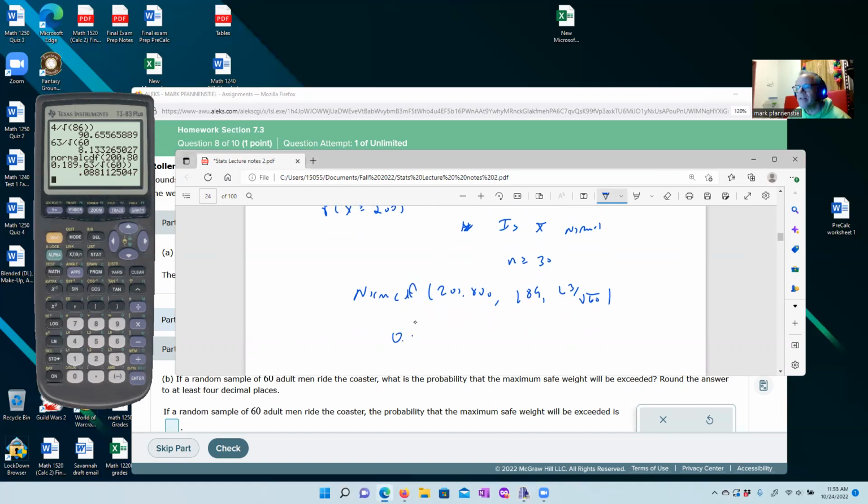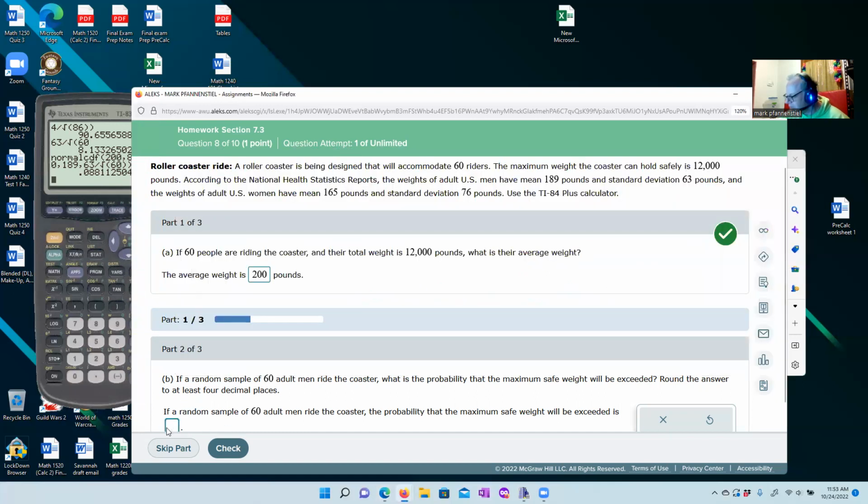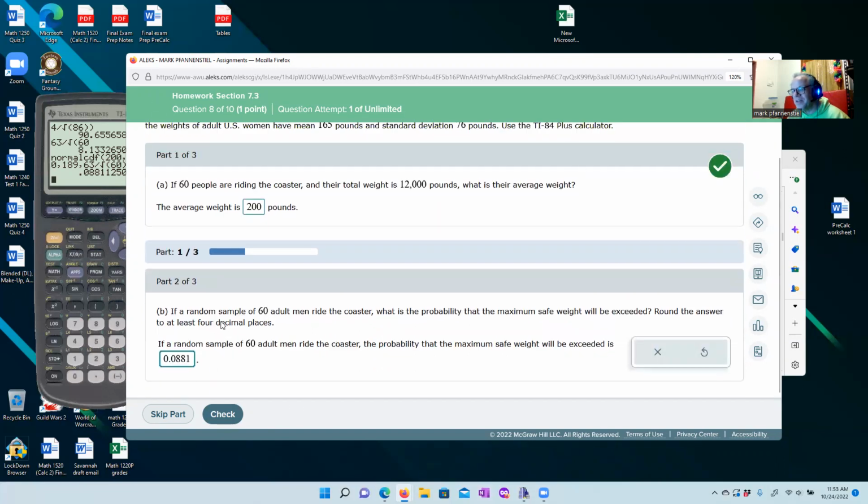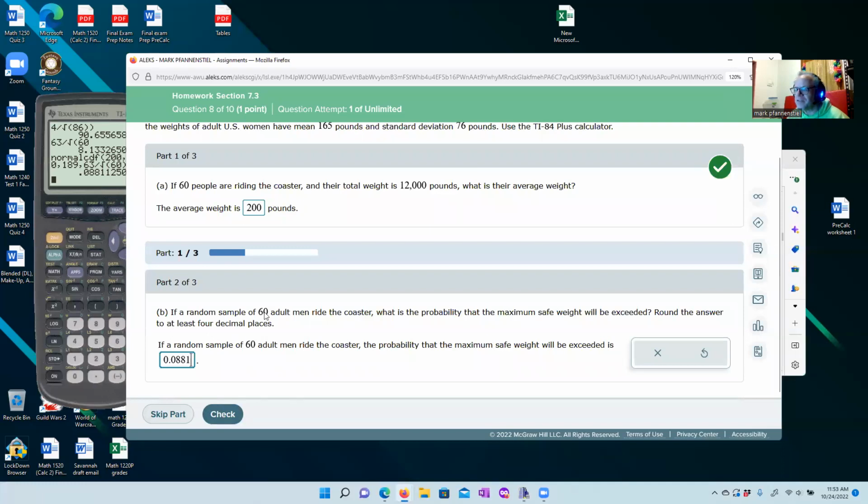So 0.0881. How many decimal places did they want? 1, 2, 3, 4. So we'll say 0.0881. Okay, so we have about an 8% chance. I don't know if this one I would be a little concerned that there's a probability that if there's a couple of guys like me on this one, that might exceed the safe weight, let alone the contestants from like The Biggest Loser or something.